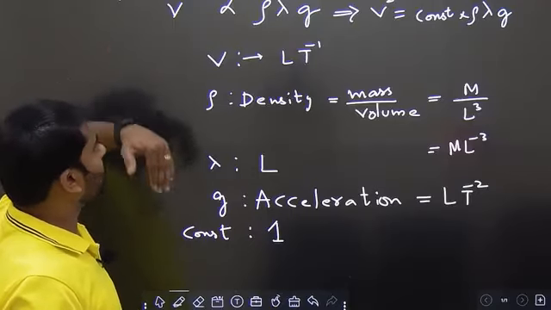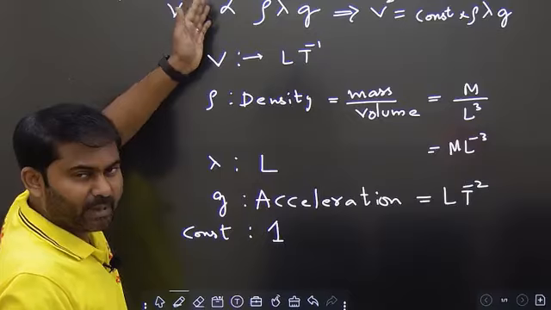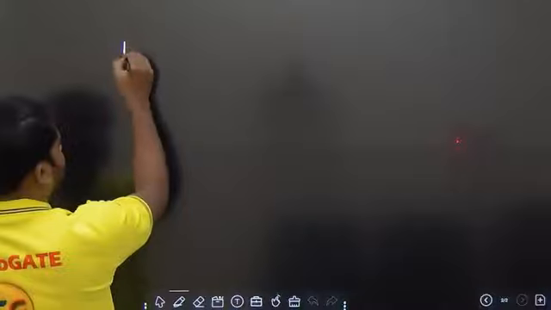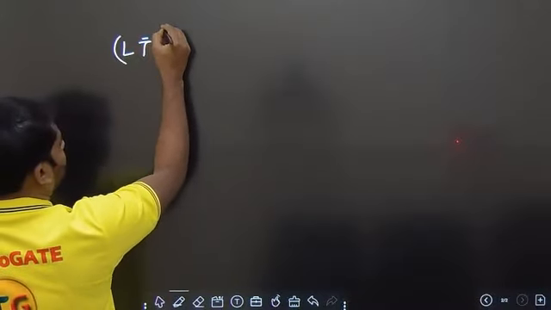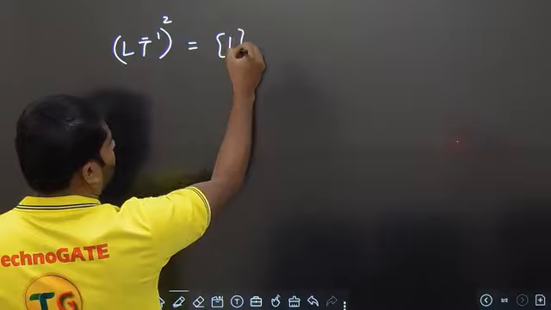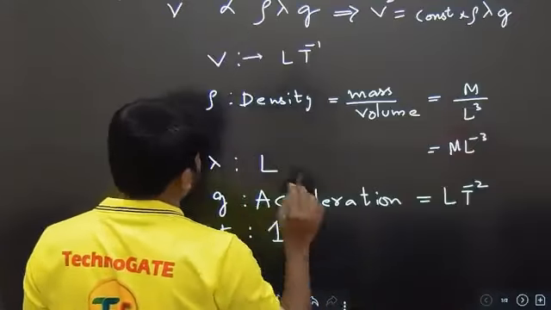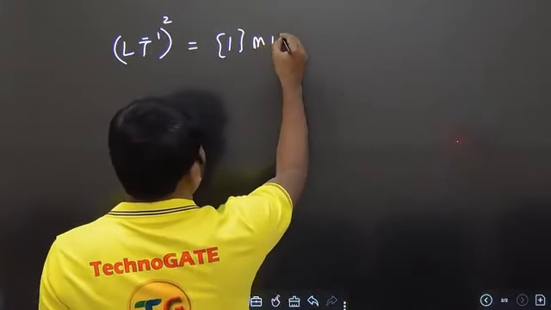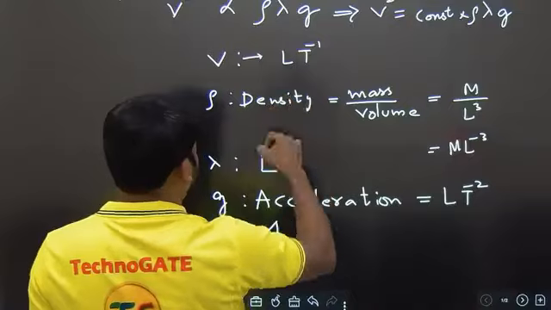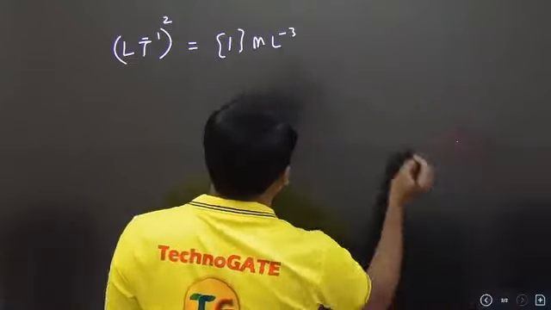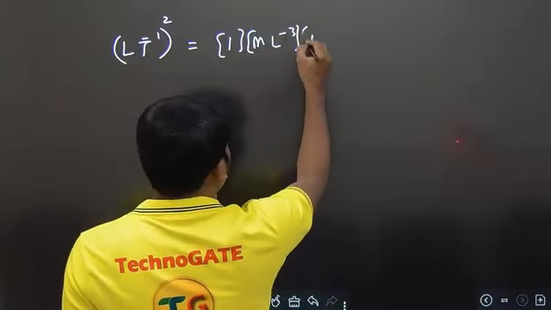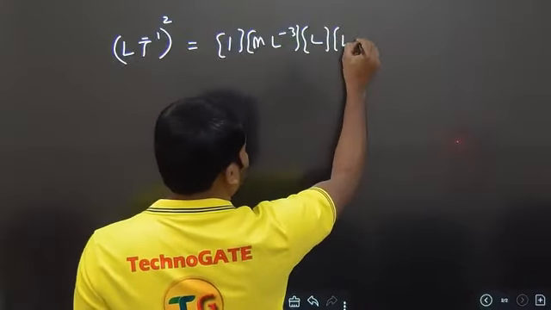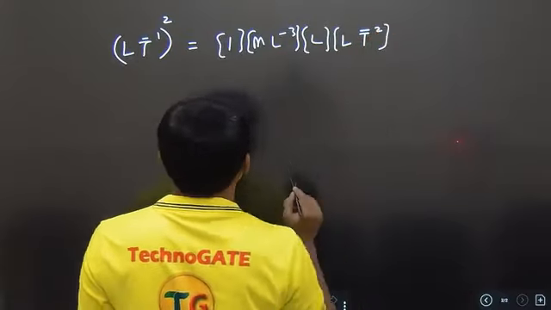So let's substitute them in this equation and see if we have the same dimensional formula on the left hand side and also the right hand side. So if you take v square, on the left hand side we will have (L T power minus 1) whole square is equal to the dimensional formula of constant, which is 1, and there is rho lambda g. Rho is M L power minus 3. Lambda means there is L, and g means there is L T power minus 2. This is the one. Clear?